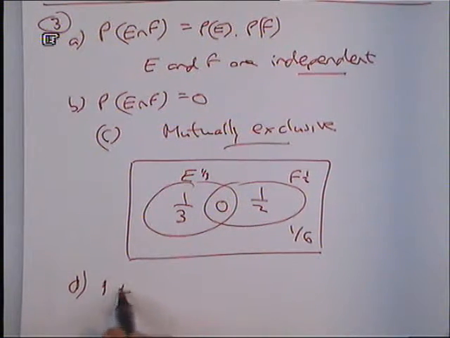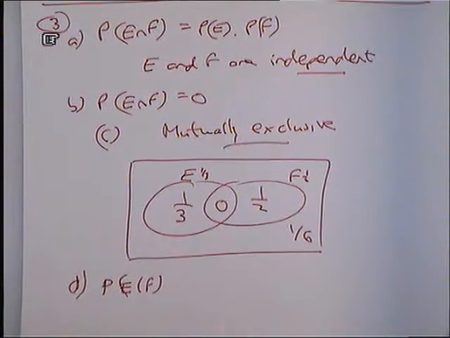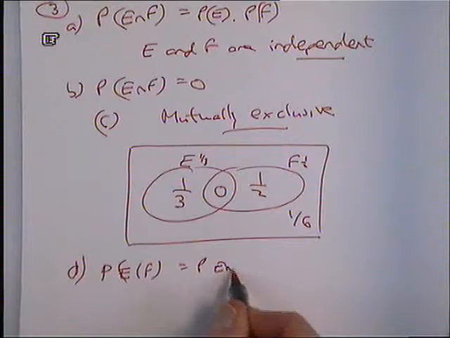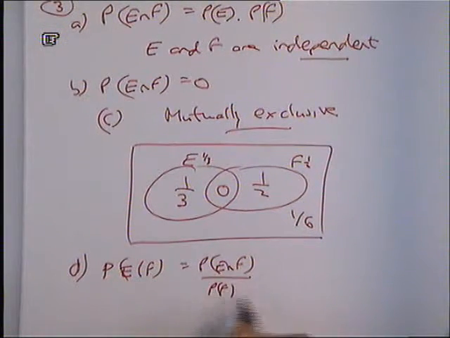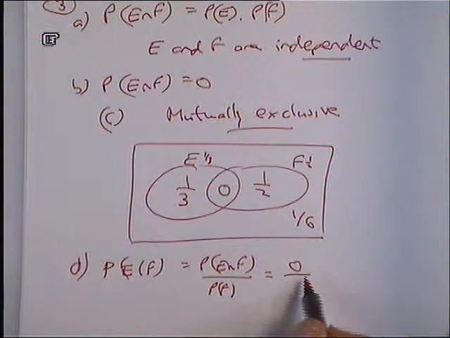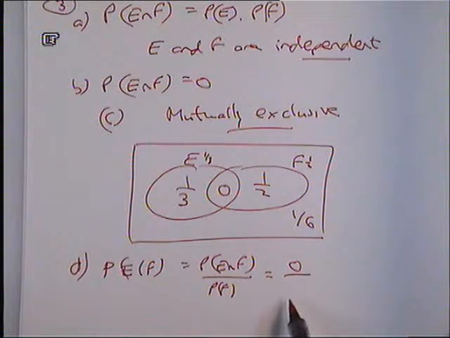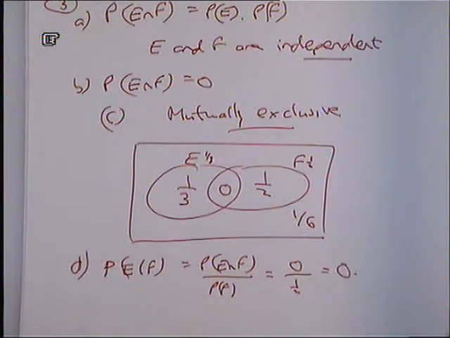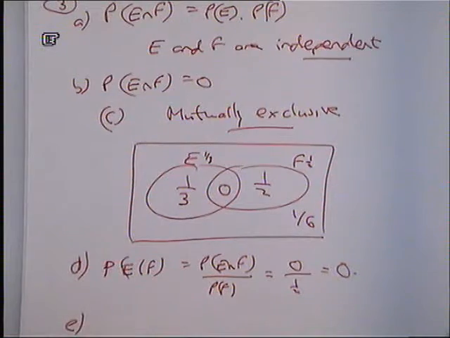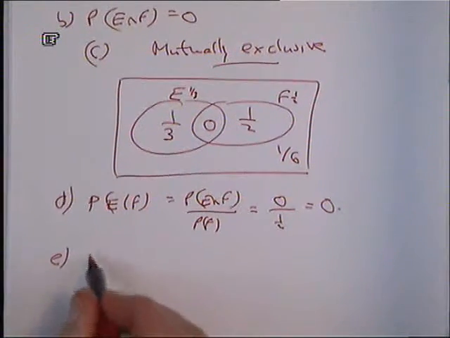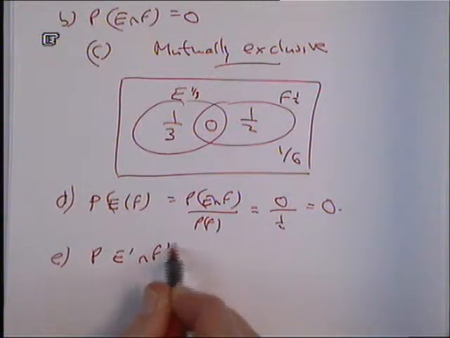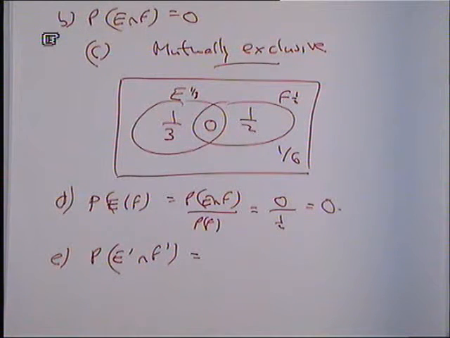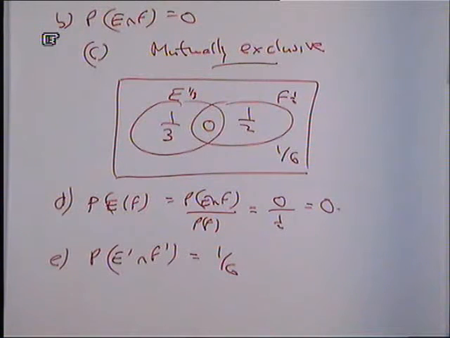D is the probability of E given F. So that's the probability of E and F over the probability of F. E and F is the middle bit, that's 0. Well, regardless of what I divide it by, and I might not even bother finishing it off, 0 divided by anything is 0. So that probability was 0. And E, which is the final bit, was the probability not in E and not in F. Which bit of the diagram is not in E and at the same time not in F? The outside, yep, so that was the 1/6 that someone told us earlier.